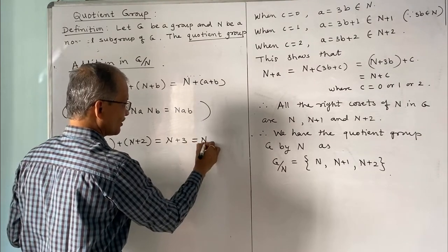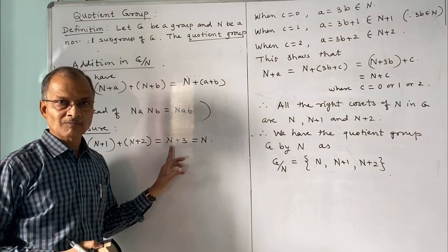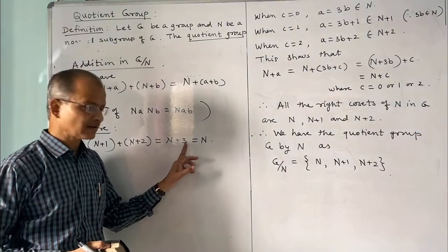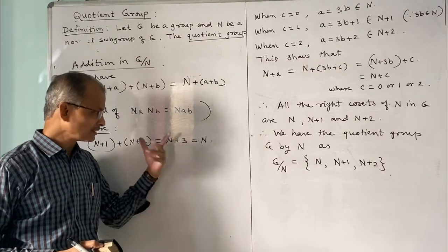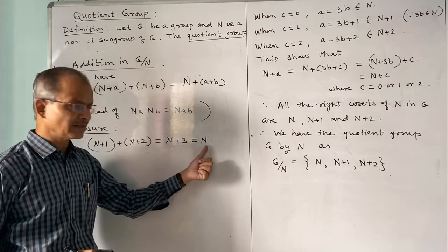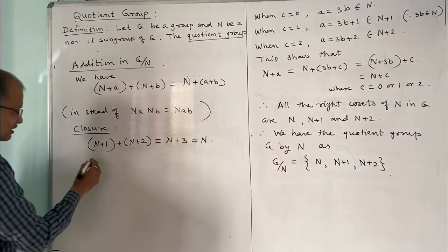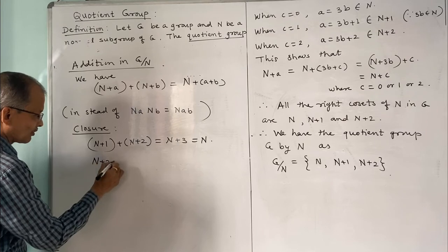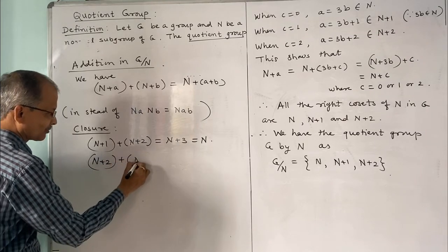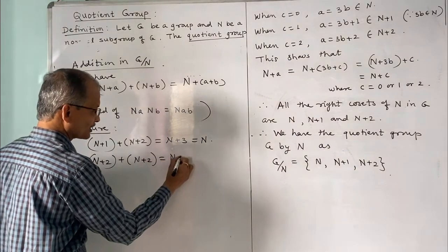Why? Because N is the set of integers which are multiples of 3, and this is also a multiple of 3, and therefore the resulting element will be a multiple of 3, and therefore N plus 3 is equal to N. You remember this. And N plus 2 plus N plus 2, suppose the same number is added, then what we shall get is N plus 4.